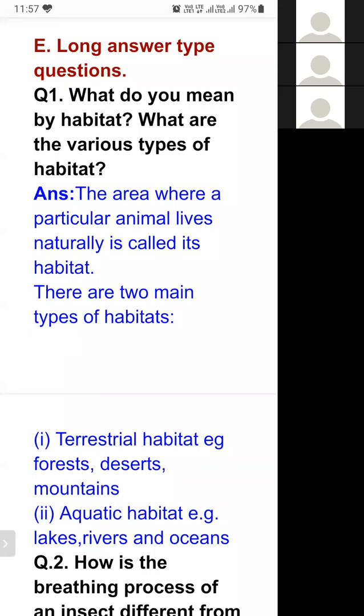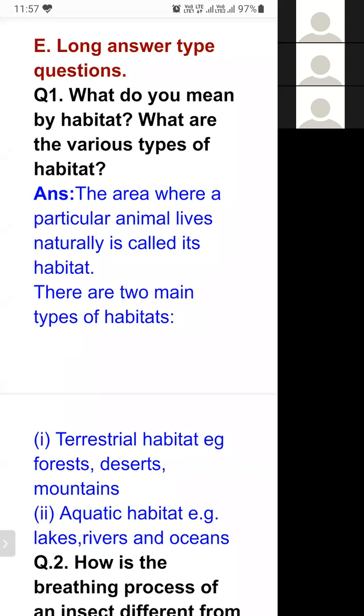What do you mean by habitat? What are the various types of habitat? The area where a particular animal lives naturally is called its habitat. There are two main types of habitats. Terrestrial habitats means the surface area of the land, the place above the land, which is not a part of water. That part is known as terrestrial habitat, and it includes forest, desert, mountains. Aquatic habitats include lake, river, pond, oceans.